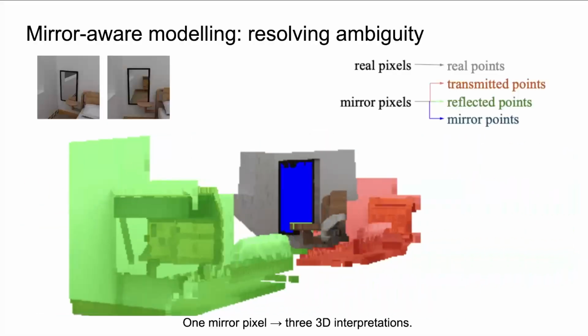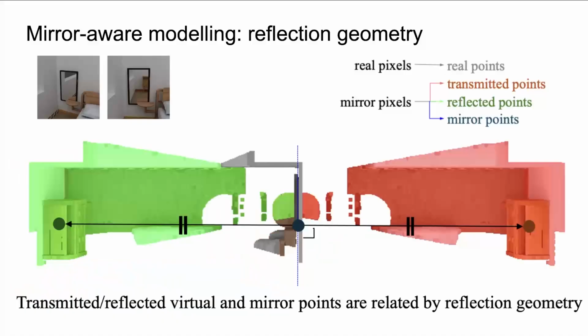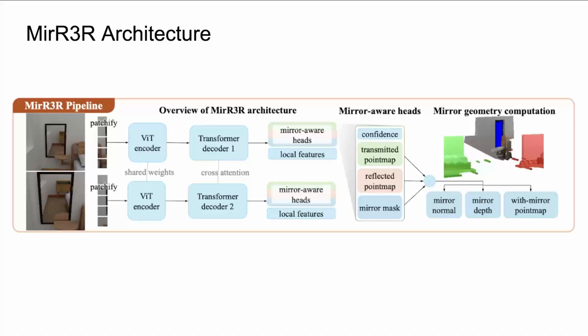Mirror resolves this with three point maps: transmitted, reflected, and the mirror point map. Reflection geometry links the three. From the transmitted and reflected maps, we recover mirror points and the normal. We adapt MASt3R, replacing the point map head with mirror-aware heads. The idea can be extended to any other model.